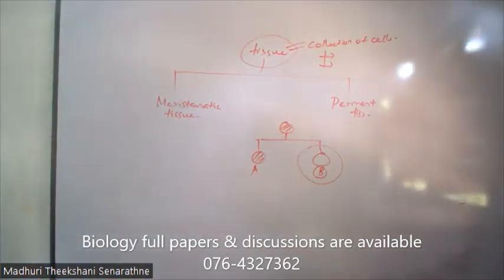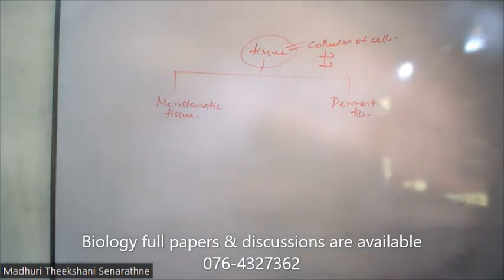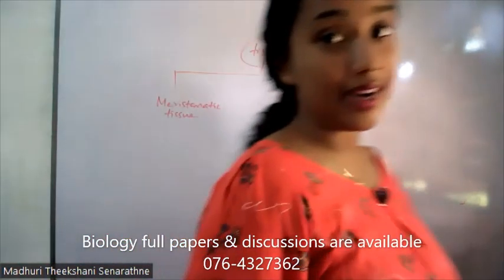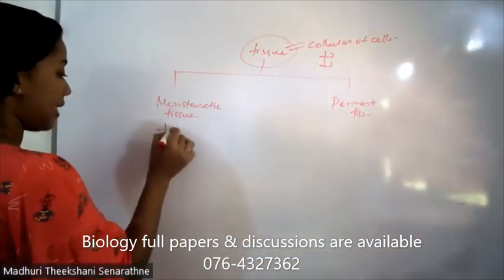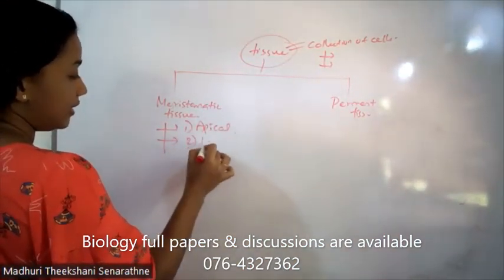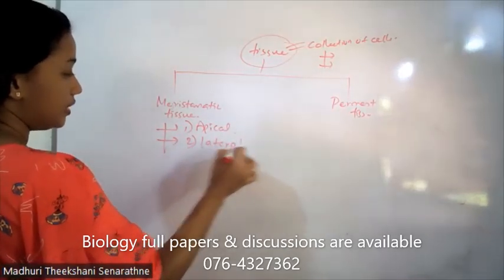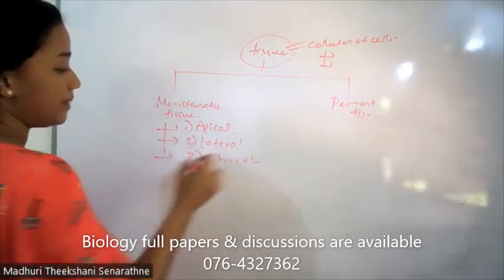There are three types of meristematic cells. First one is apical meristem, lateral meristem, and intercalary meristem.